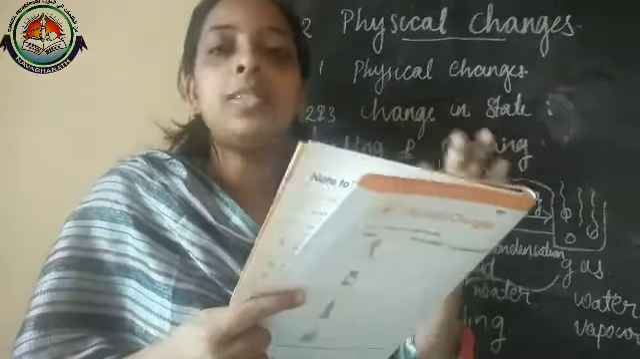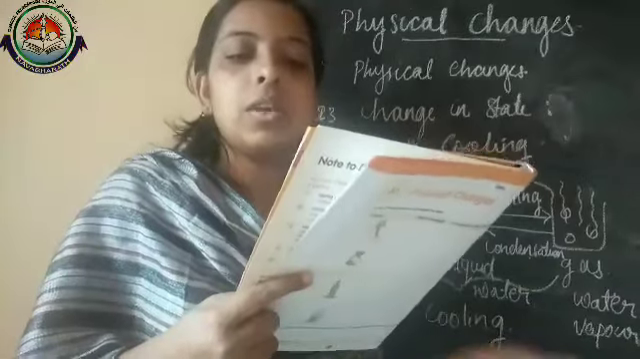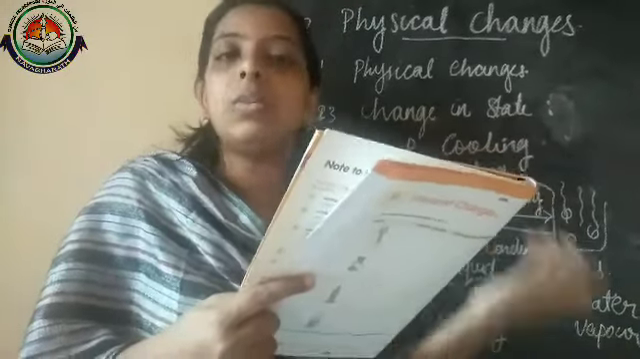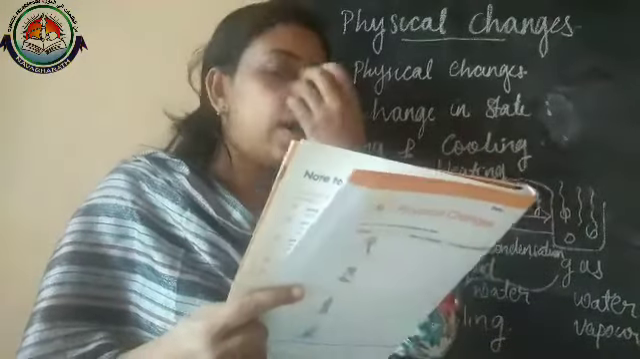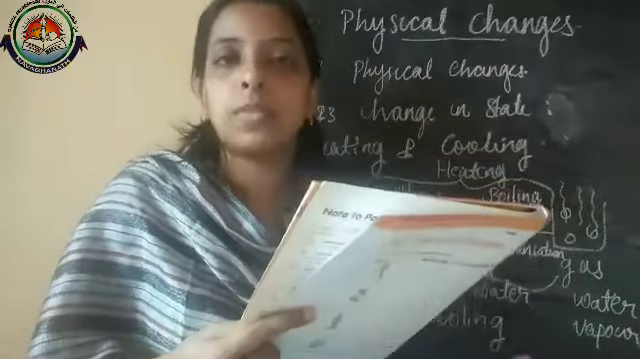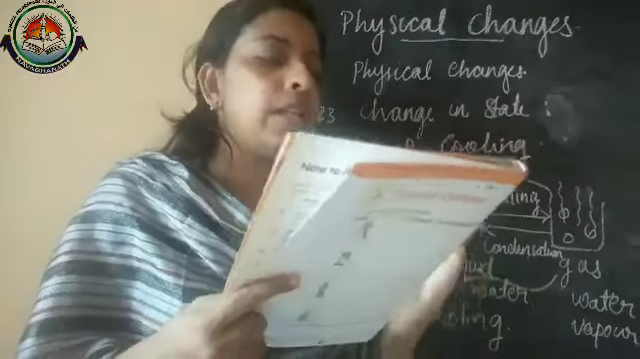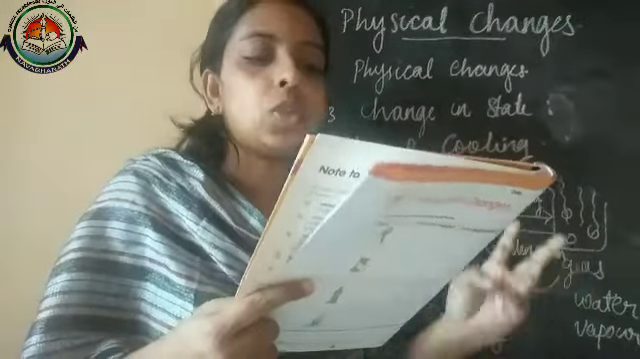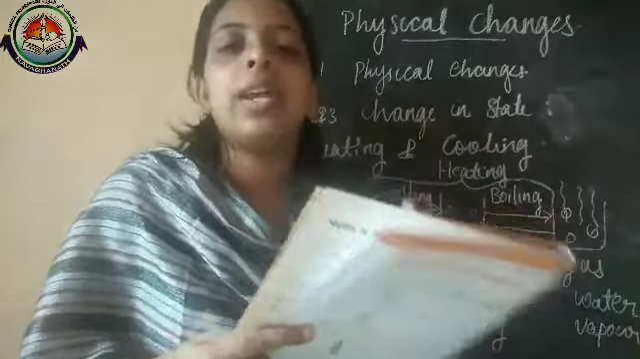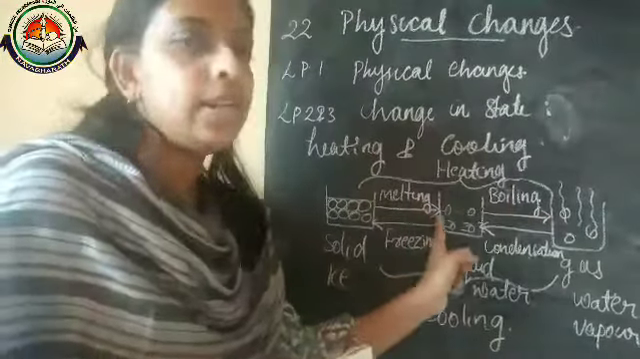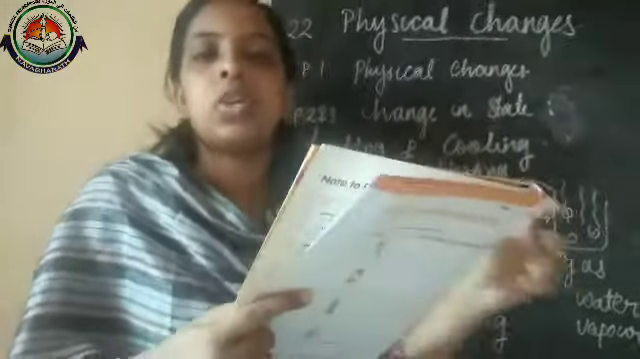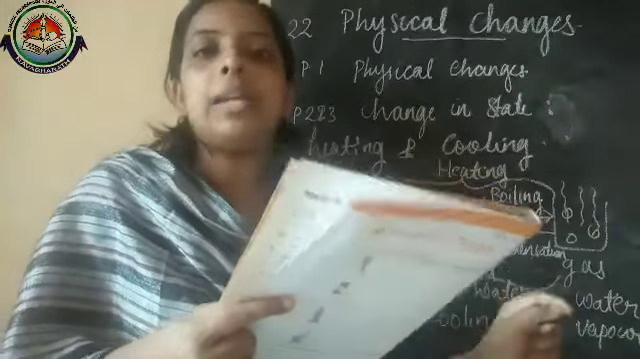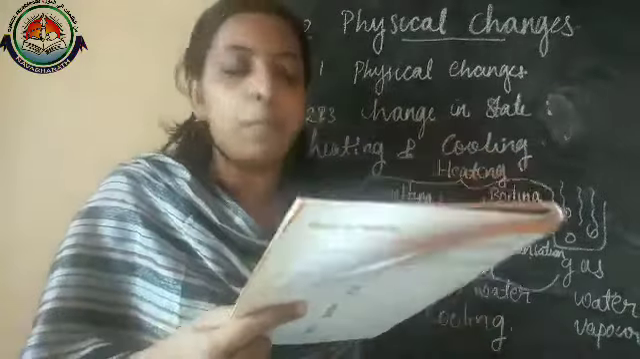Ice changes to water. In picture B, what happens? We are actually heating the water. Steam is formed. Heating water, then steam forms. Water vapor forms. Then B, name the two changes shown in picture A and B. Picture A is melting and picture B is boiling. So you can write there: picture A hyphen melting, picture B hyphen boiling.